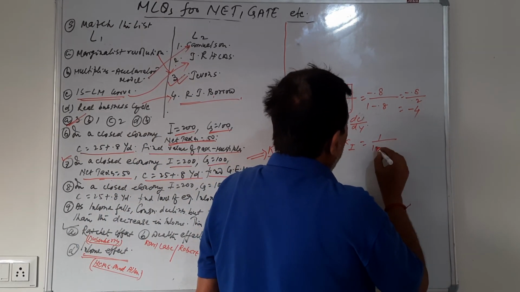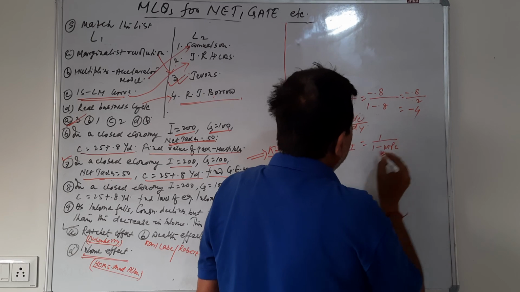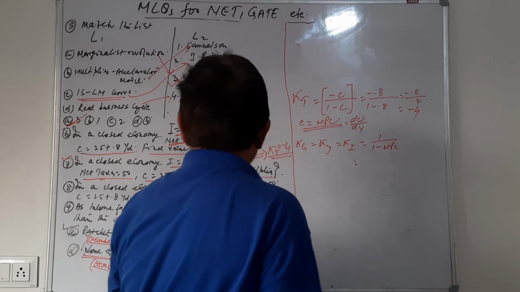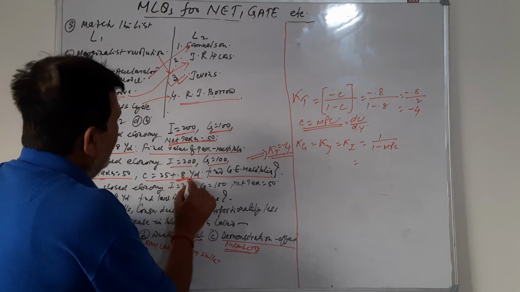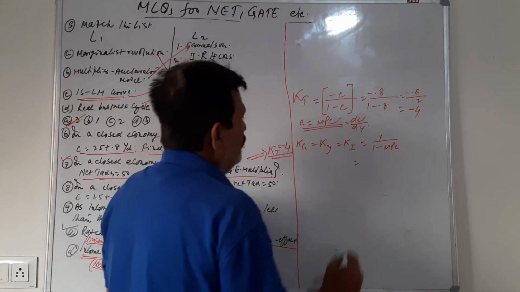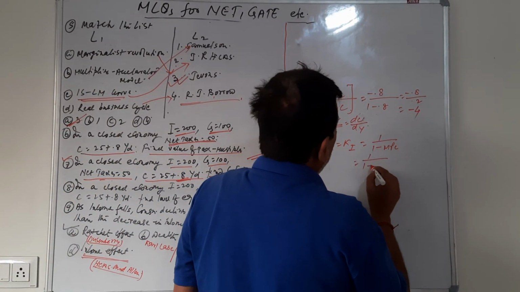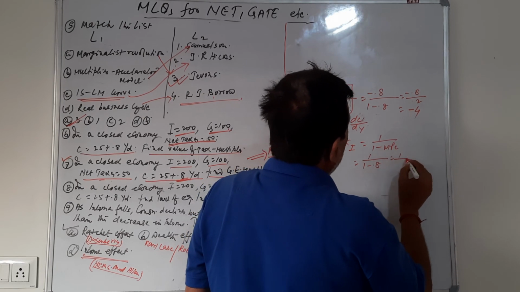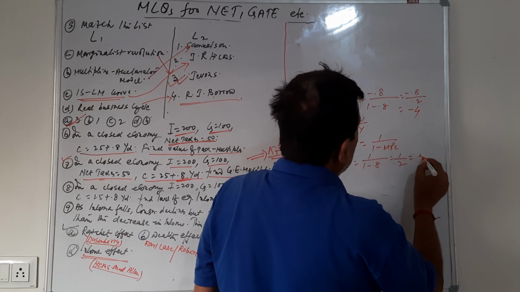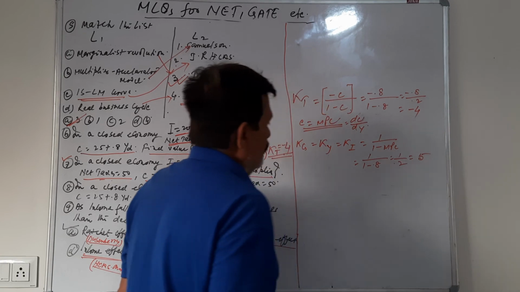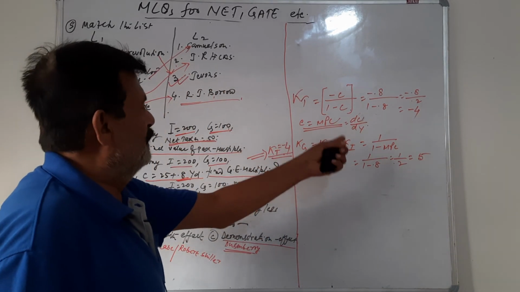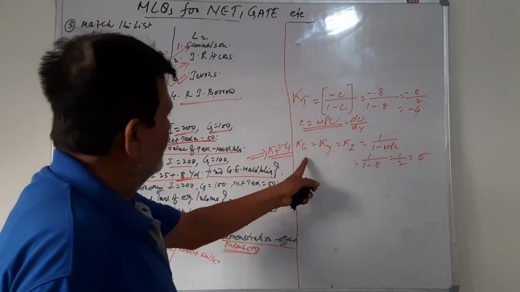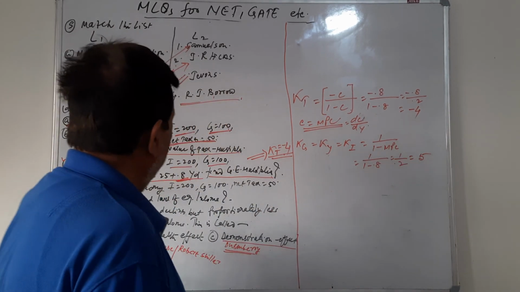So 1 upon 1 minus MPC, and here the MPC in this consumption function is 0.8. So 1 by 1 minus 0.8, 1 by 0.2, and hence it is 5. So the government expenditure multiplier, income multiplier or investment multiplier, all are identical, and the value would stand as 5.